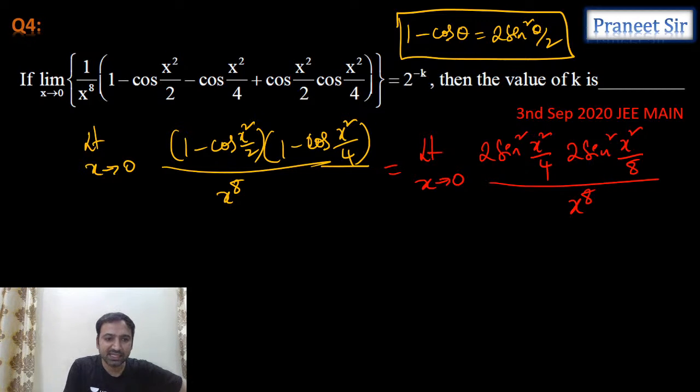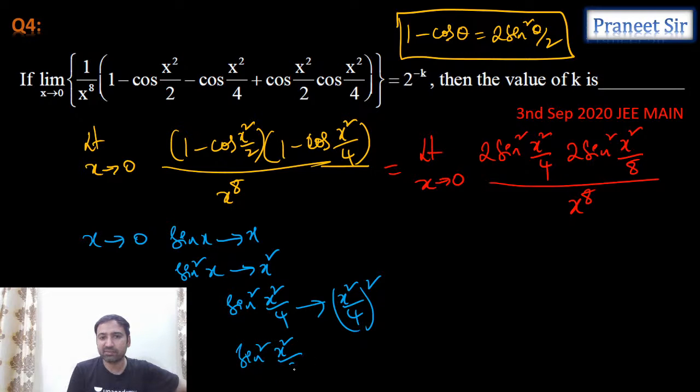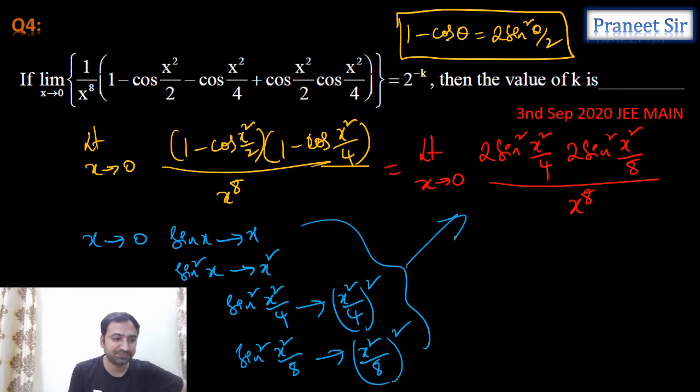But see, when x is tending to 0, can I replace sine x with x, guys? Same way, can I replace sine square x with x square? Correct. Can I replace sine square x square by 4 with x square by 4 whole square? Can I do that? Same way, can I replace sine square x square by 8 with x square by 8 whole square? Can I do that? So substitute all these values here.